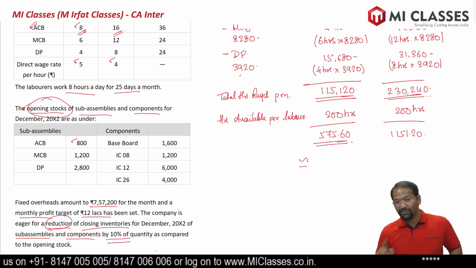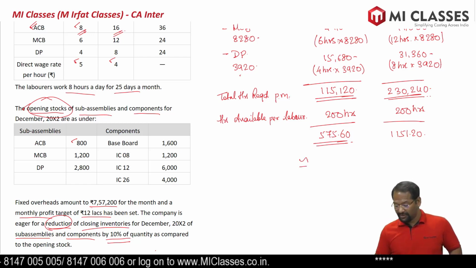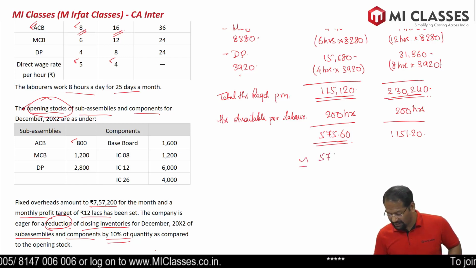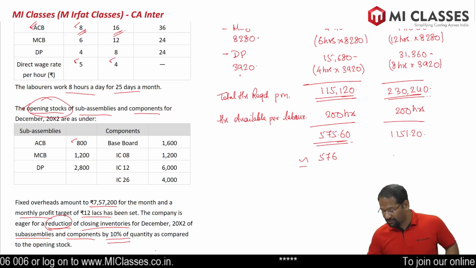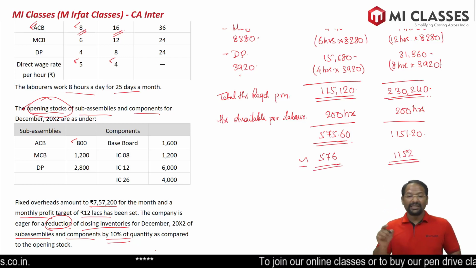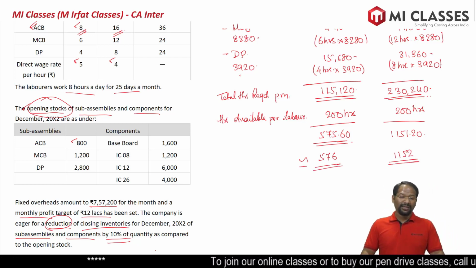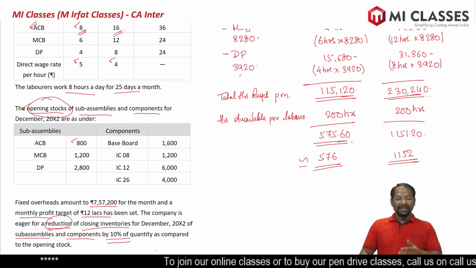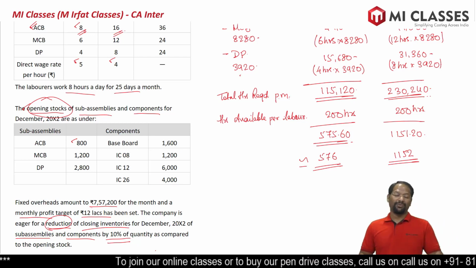We have to round off to the next higher number. So it will be 576 workers, and this will be 1152 workers. Remember, not the nearest number, because if we round off to the nearest number, we may fall short of the hours.